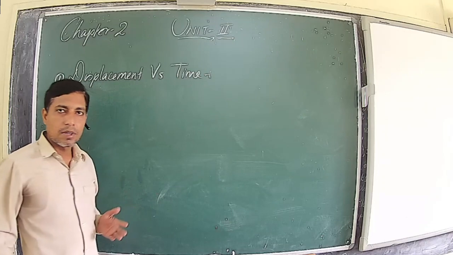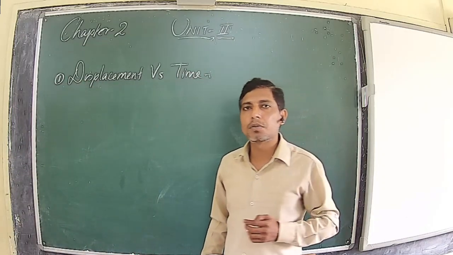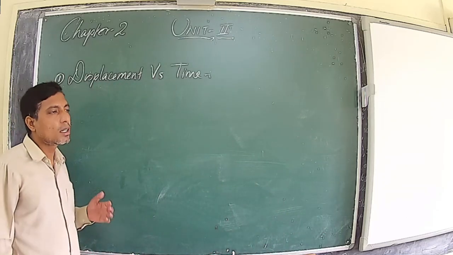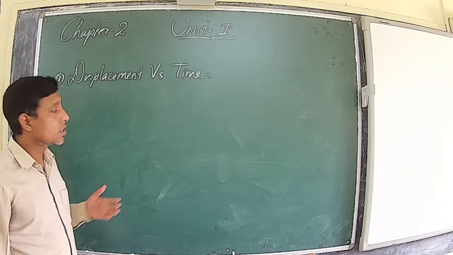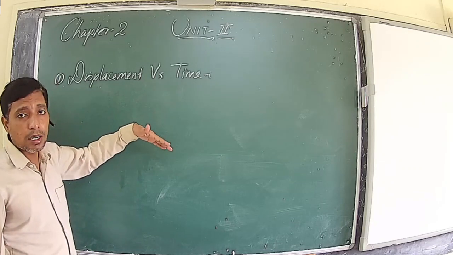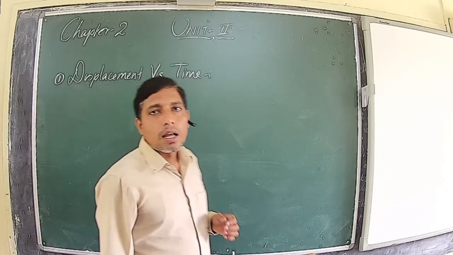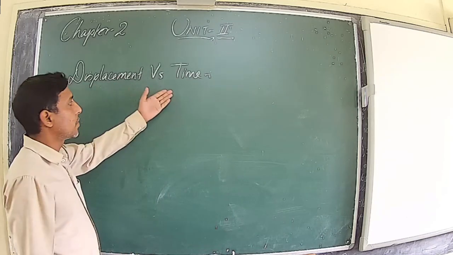One is velocity versus time, that is how the body is changing position with respect to time. If we plot a graph, then we can study the motion of a body. And one is the rate of change of velocity, that is acceleration versus time. We'll go with the first one, displacement versus time.